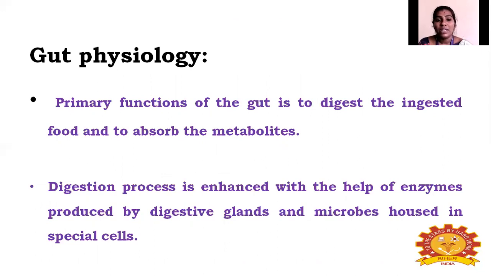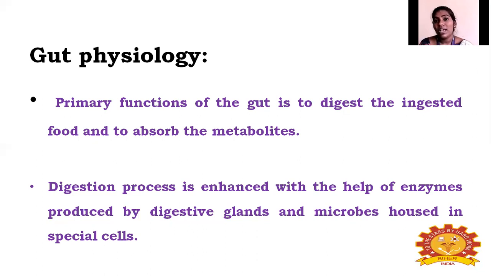Next is their physiology. Physiology means how it is functioning. First, the gut physiology. The primary function of the gut is to digest the ingested food. That means the ultimate function of the digestive system is to digest the food taken by the insect, and to absorb the metabolites, that means the nutrients, from the food intake. This digestion process is enhanced with the help of enzymes produced from digestive glands.